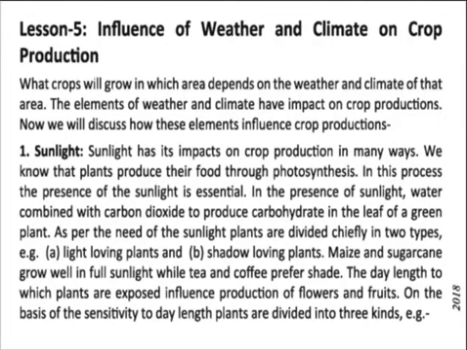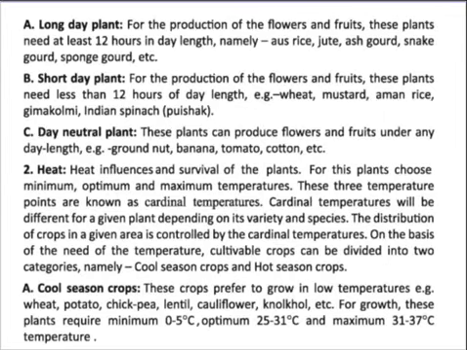On the basis of sensitivity to day length, plants are divided into three kinds. Some crops we can produce in long day times, and some crops in short day times. So according to this, we can divide them into three kinds. One is the long day plant. For production of flowers and fruits, these plants need at least 12 hours of day length, namely rice, jute, ash gourd, snake gourd, sponge gourd, etc. This type of plant needs a 12 hour day length.